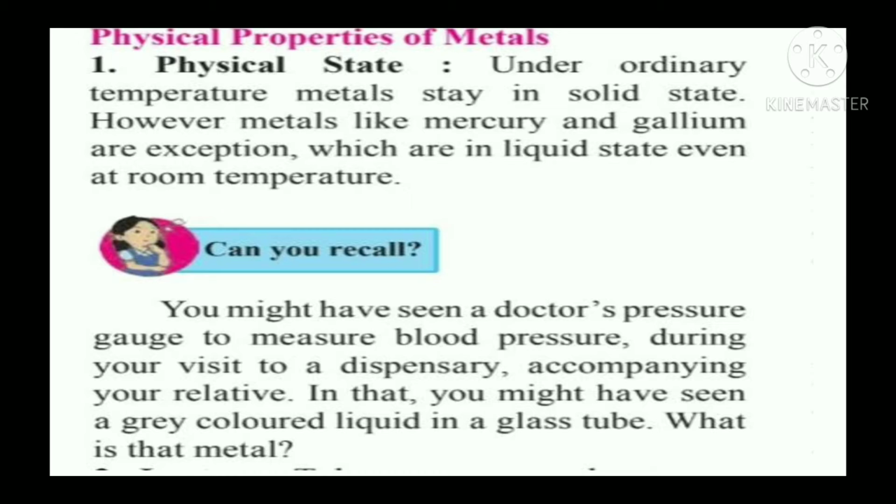Can you recall? You might have seen a doctor's pressure gauge to measure blood pressure during your visit to a dispensary, accompanying your relative. In that, you might have seen a grey color liquid in a glass tube. What is that metal? Children, when doctor use that blood pressure monitoring device, in that what metal is used? This is the question. In that metal is mercury. Mercury is used in that blood pressure monitoring device.